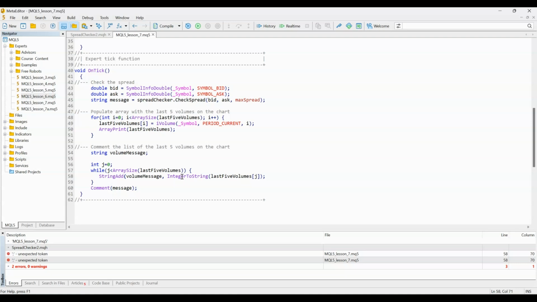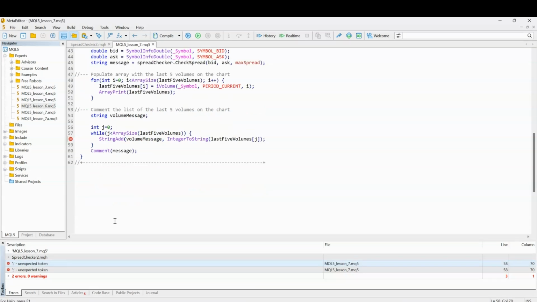We're good. So we are missing a semicolon somewhere. Now we also, we're missing a semicolon. Let's have a look. Unexpected token, where's that?